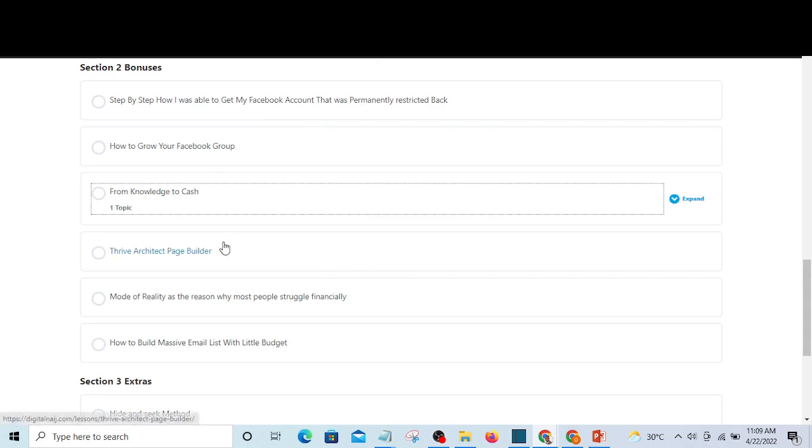All right, then you also see Thrive Architect Page Builder. This is the same drag and drop page builder that I used to build my landing page, and I'm going to be giving it to the first set of people that gain access to this course within the promo period. It's not going to be available for everybody, only a few.